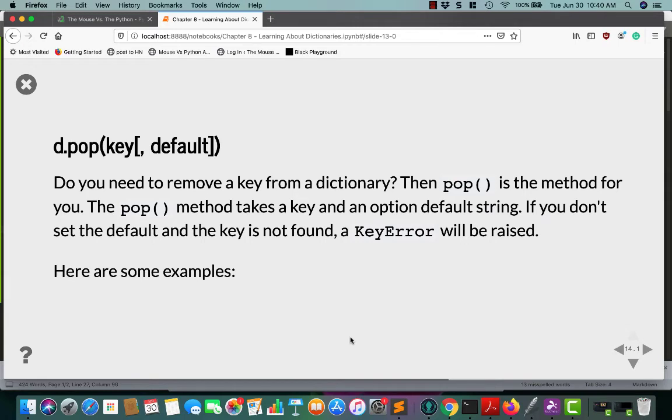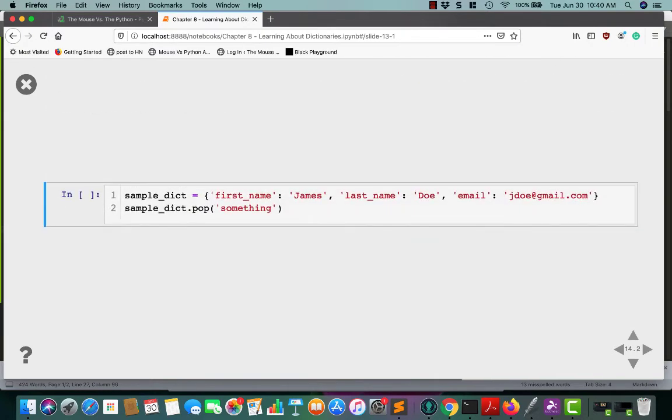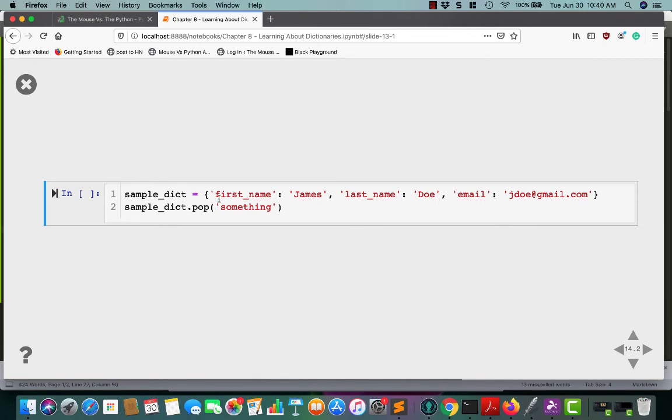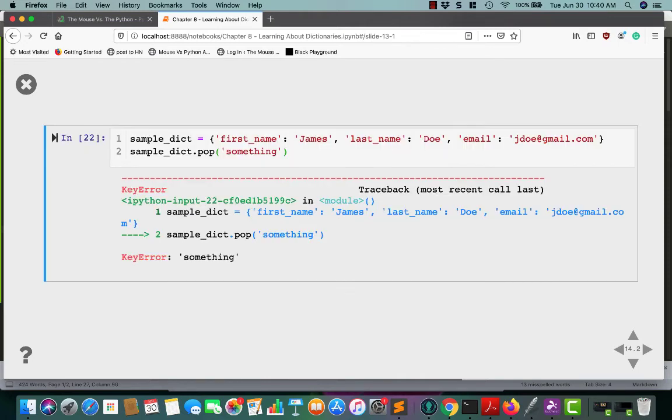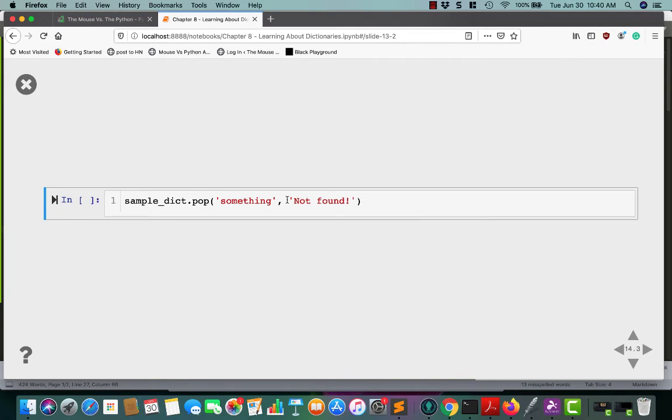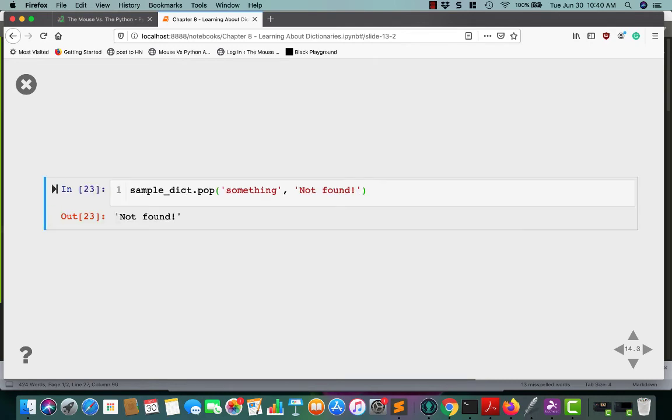d.pop. If you need to remove a key from a dictionary, pop is one method that you could use. It will take in whatever key you want and an optional default. If the key is not found in the dictionary and no default is given, a KeyError will be raised. Let's look at an example. We want to pop out the something key. As you can see, this dictionary doesn't have a something key, so you'll end up with a KeyError. However, if you tell the dictionary's pop method what to do, it'll just print not found instead of raising an error.